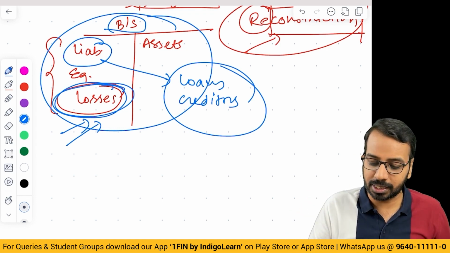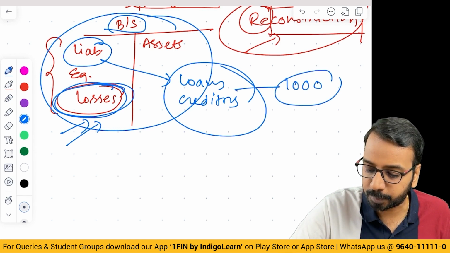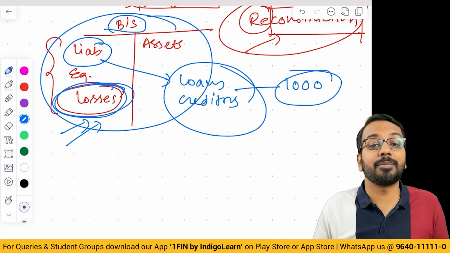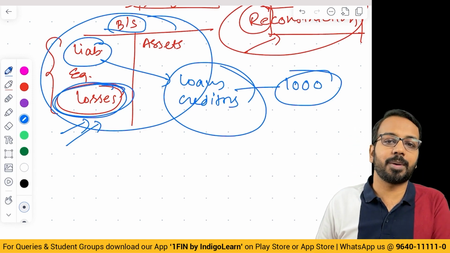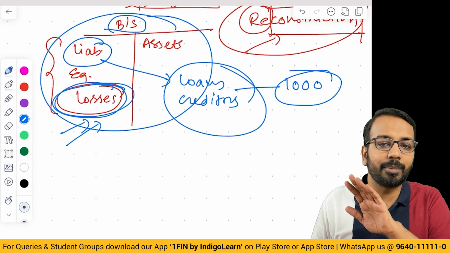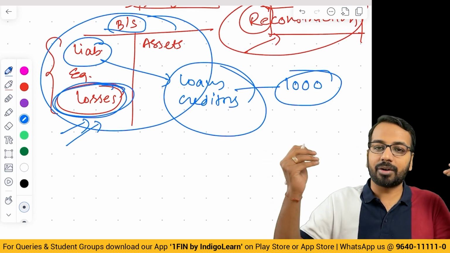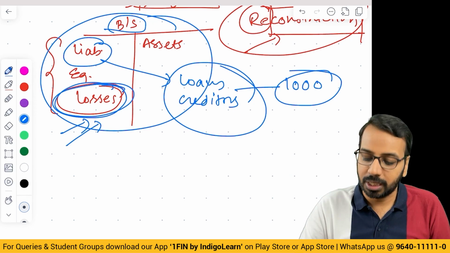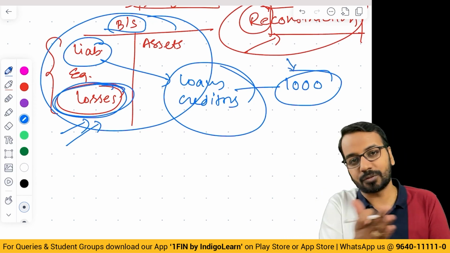So basically what they will say is, okay, let's say for example, loans outstanding is 1,000. The company says, I don't have money to pay 1,000. If you keep on asking me for repayment of the loan, I will not be able to repay. I'll close my business. I will file for bankruptcy and I'll say, I don't have money. Do whatever you have to do. Now, this is not the right thing both for the lenders and also for the company.